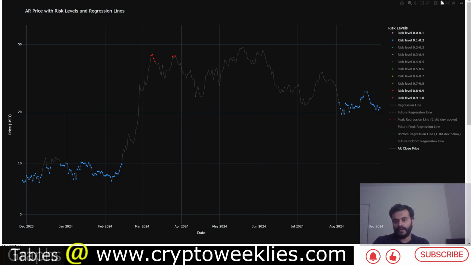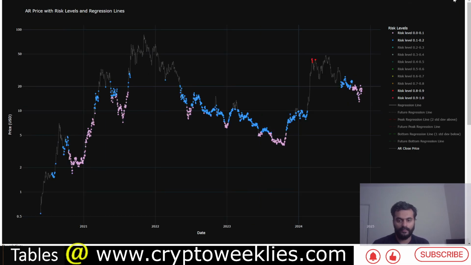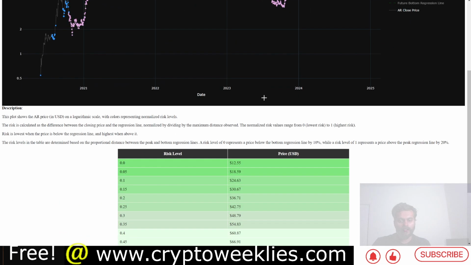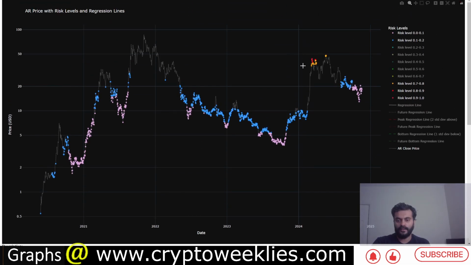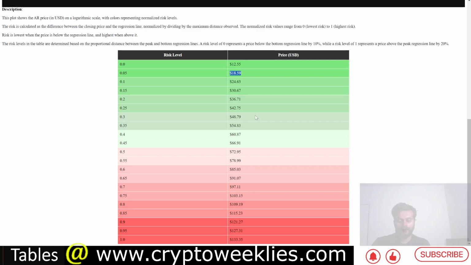If you are in crypto for the long term, you would see that if the asset is a decent asset and has a chance to rally across multiple market cycles, these rallies usually come and go. Right now per this model, the risk levels are at around 5% risk with close to $18 as the current price. And if these orange and red dots were to be plotted in the future, that lofty goal for Arweave is between $109 and $133.